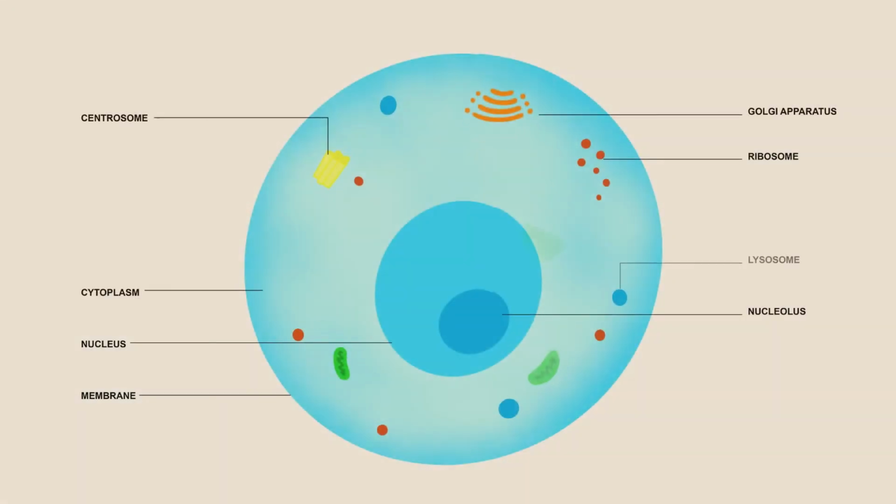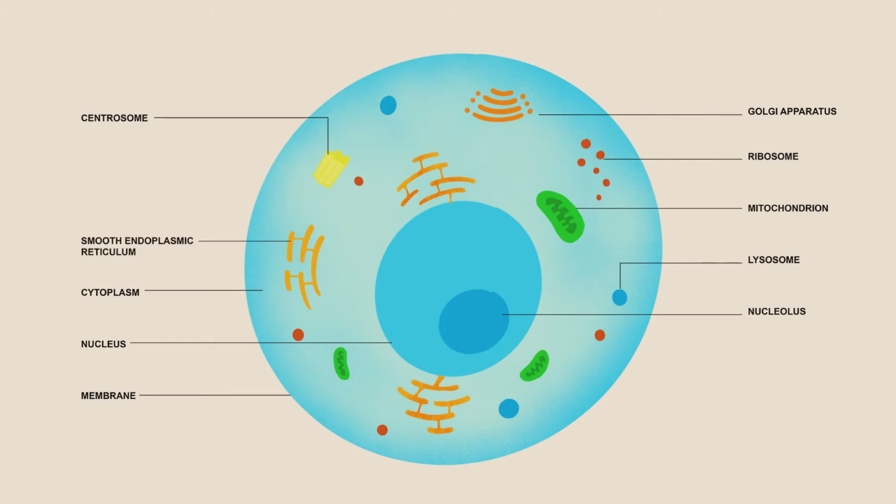The second category is the eukaryotic cell. These contain a cell membrane and membrane-bound organelles. These are seen in higher organisms like plants and animals.